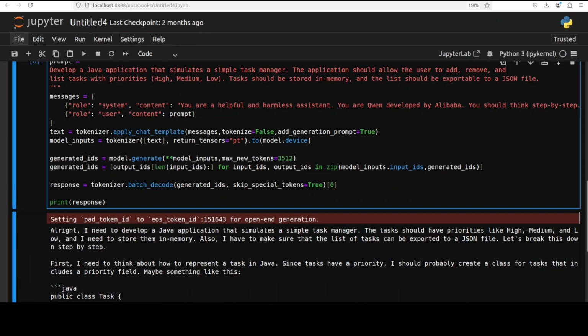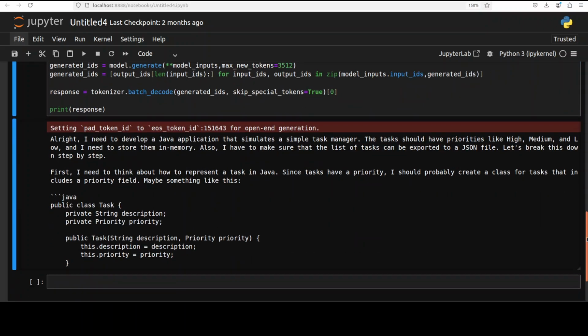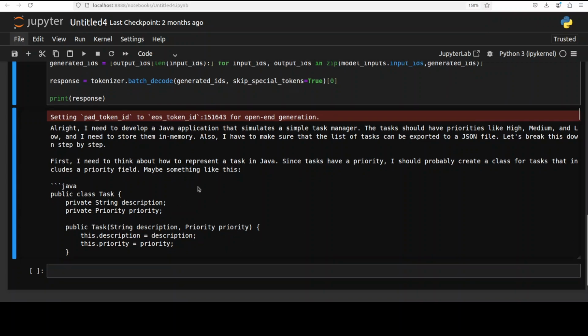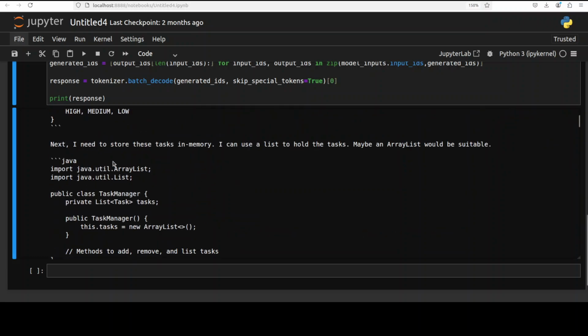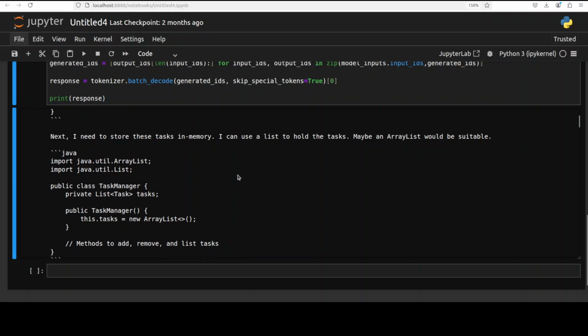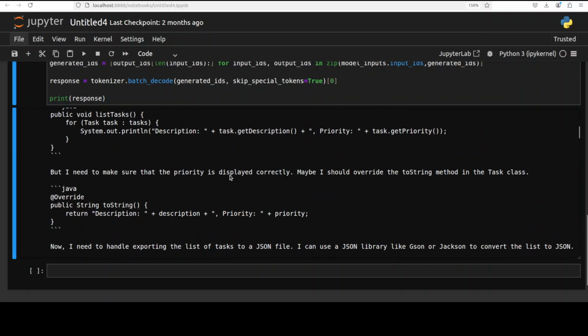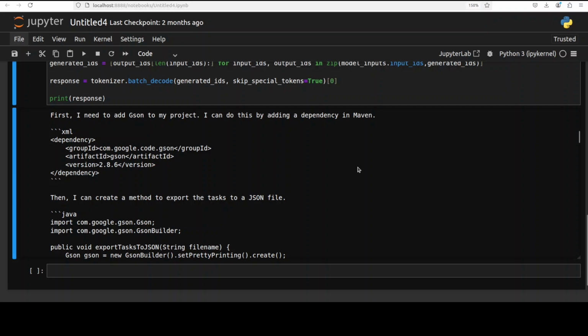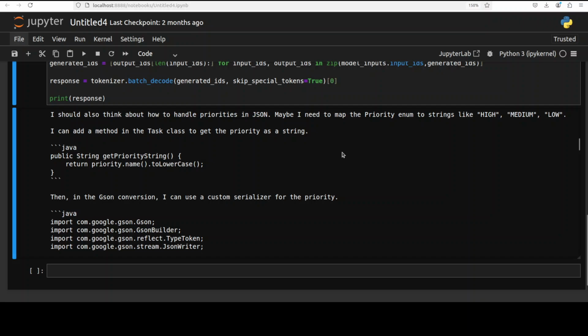And the model has produced the code, and if I go through this code, you can see that again it has started thinking about how to create the code, which is good, and it has created this Java class, and then it is producing the code chunk by chunk with all the reasoning. Very nice. There you go. So it is implementing everything component by component, dependencies, and then how to handle priorities in JSON.